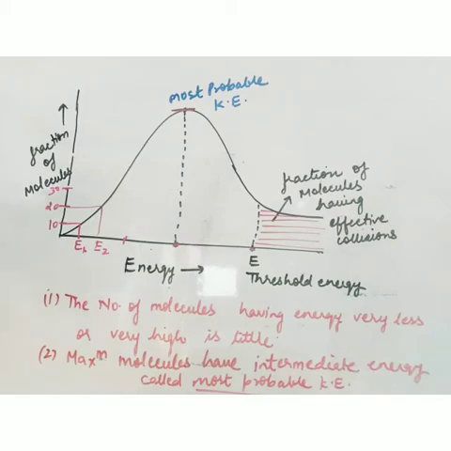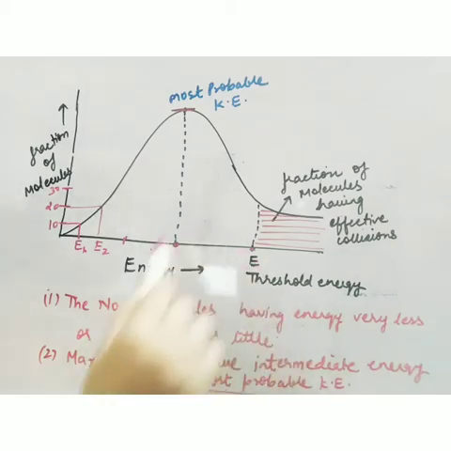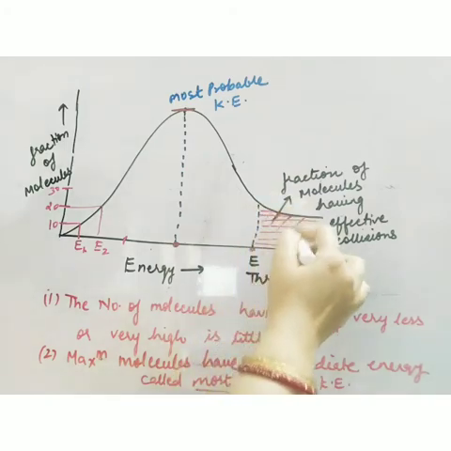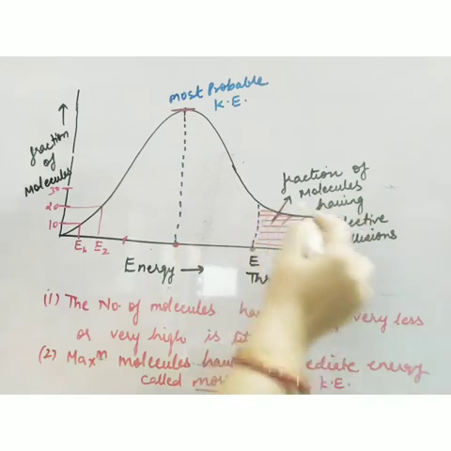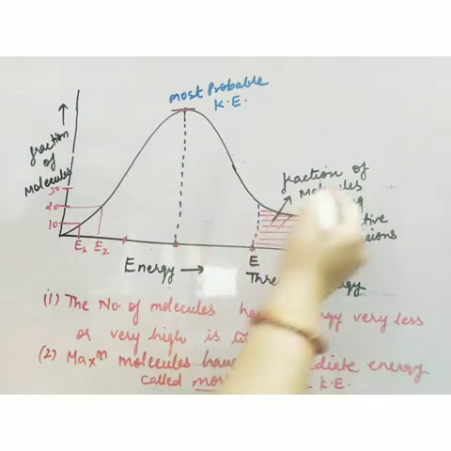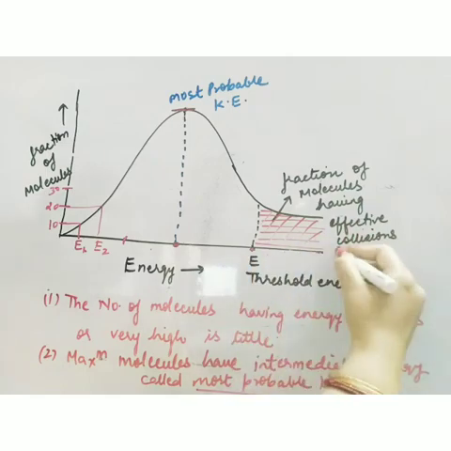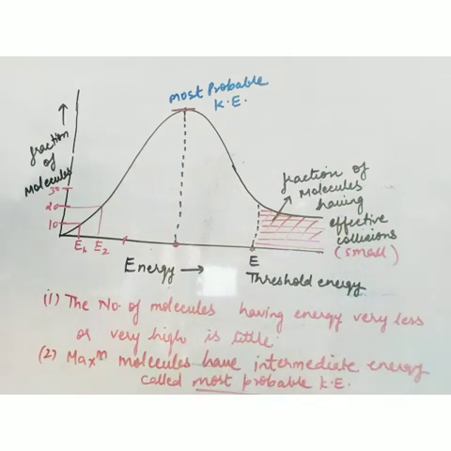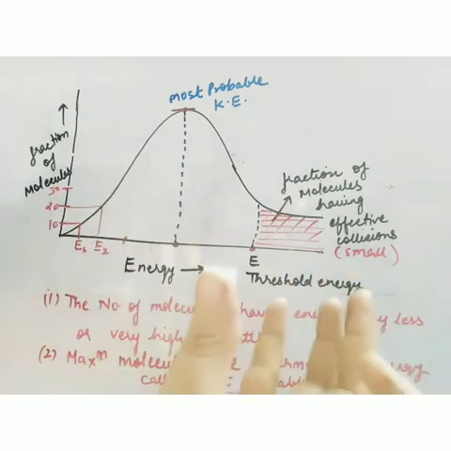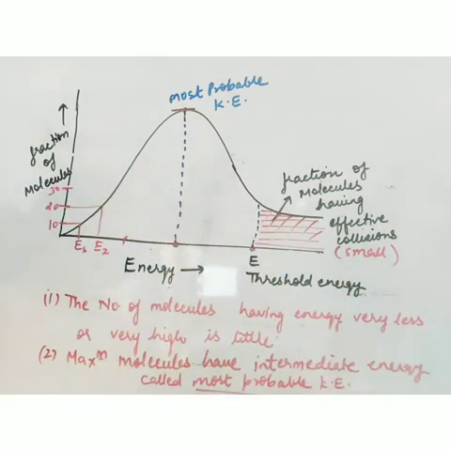But for the reaction to occur, for product formation, they require this E energy. And you can see this fraction. Now this much fraction of molecules are capable of forming the product, and this fraction is very small. The fraction of molecules having effective collision, and you can see this fraction is very small. So out of 1000 molecules, only a very small number of molecules will result in product formation. So this was the distribution curve.